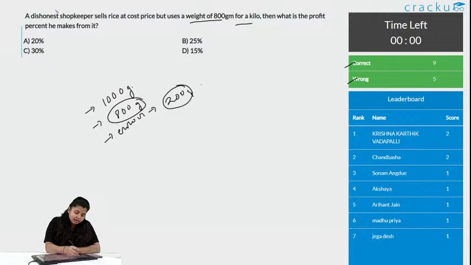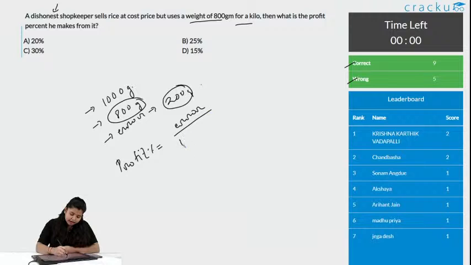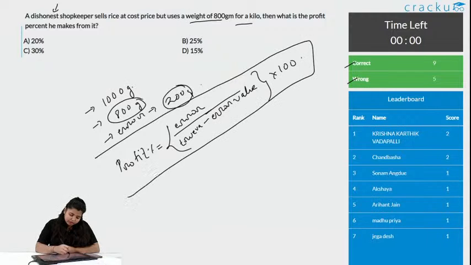Can we find the profit percent he is making from this? Definitely, profit percent is... see, in this case you can use a direct formula that says profit percent is equal to error divided by true value minus error value into 100. So, this is the formula, you can use this and get the answer, but if you are not using it, you can just do this.